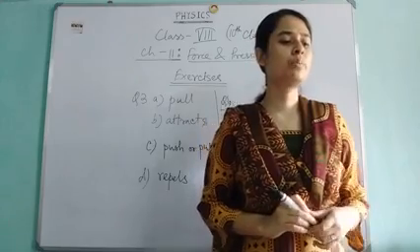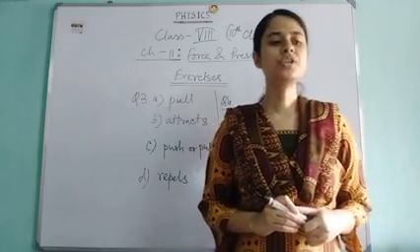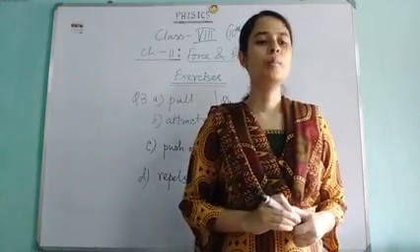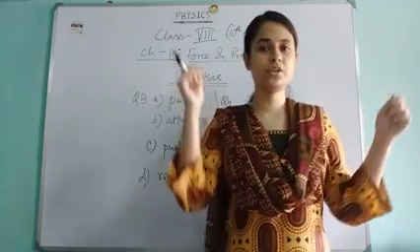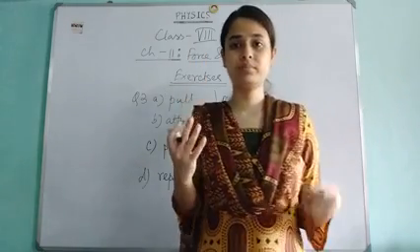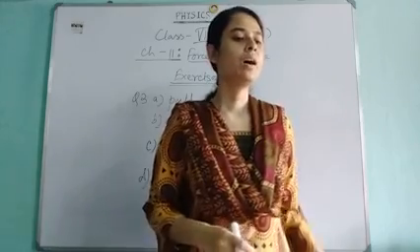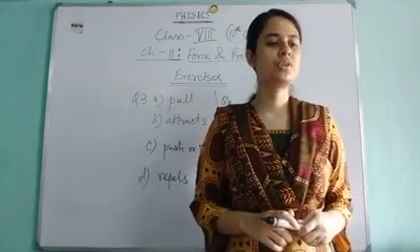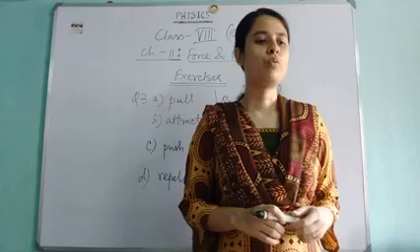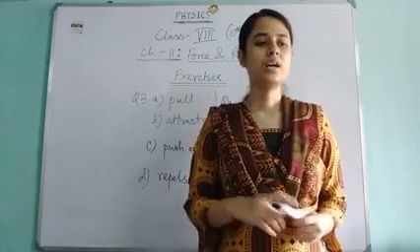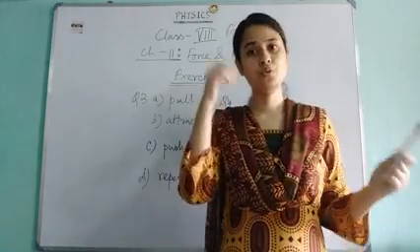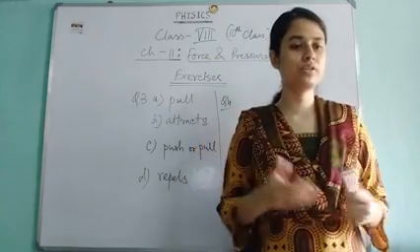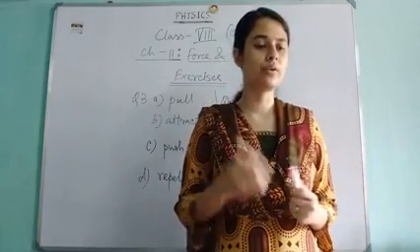Let us read the question number 4. An archer stretches her bow. Archer means, you know, Tir Dhanush, what we call. An archer is the person who participates in shooting arrows.